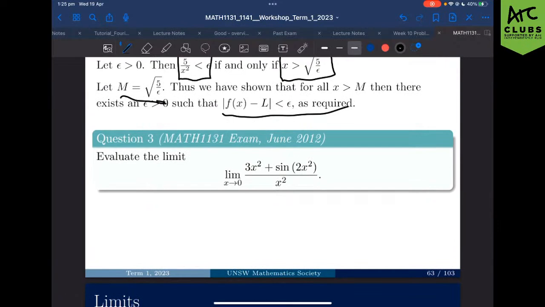Now, we're just going to find the limit this time. No more epsilon, no more delta, no more m. Just finding the limit. So, the first thing we see when we look at this question is to find the limit as x goes to 0 of (3 times x squared plus the sine of 2x squared), all divided by x squared.